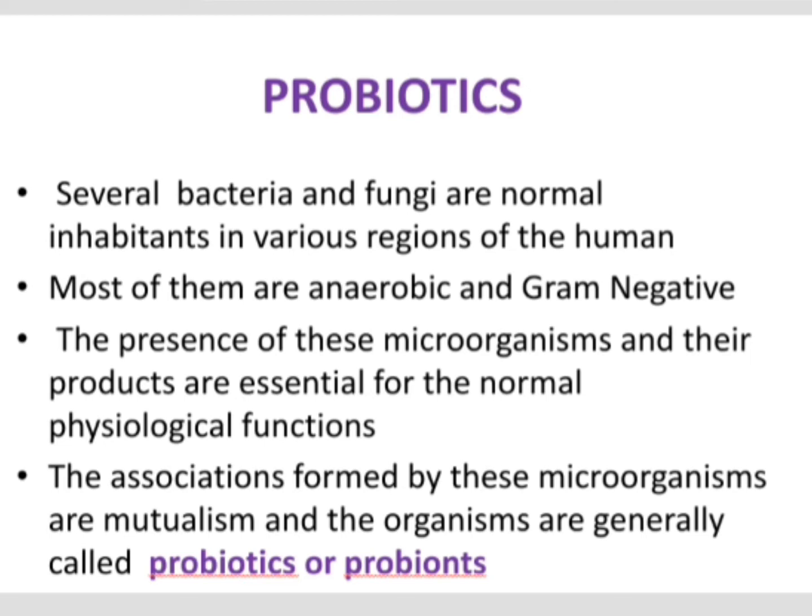And most of these probiotics are either bacteria or fungi, and they are anaerobic, and if it is bacteria, then it is gram negative bacteria that will form this probiotic association. And presence of this microorganism is essential for the normal physiological functioning of the human body, and they form mutualistic associations, and these organisms are also known as probionts.